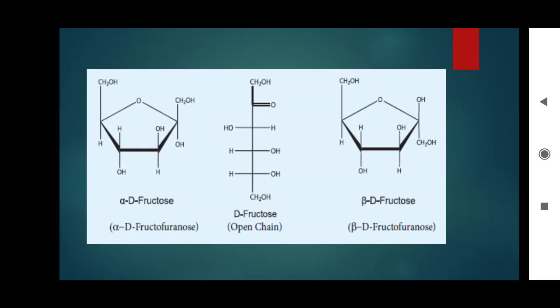Now the cyclic structure of fructose. Like glucose, fructose also forms a cyclic structure. Unlike glucose, it forms a 5-membered ring similar to furan. Hence, it is called the furanose form.